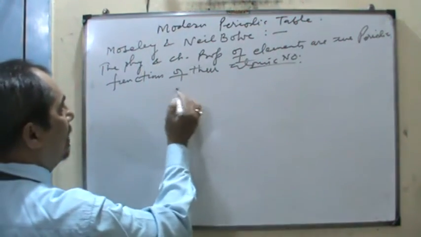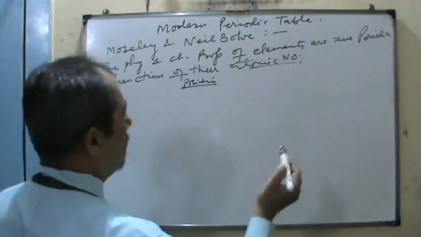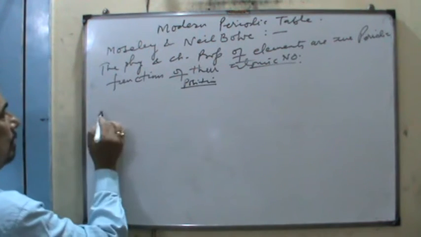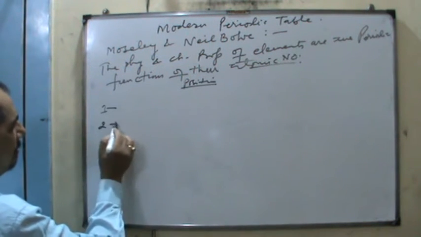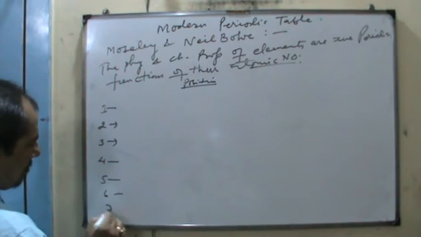So the position of elements is like this: all those 7 periods and the 18 vertical columns, no doubt. The first period, second, third, fourth, fifth, sixth and seventh.